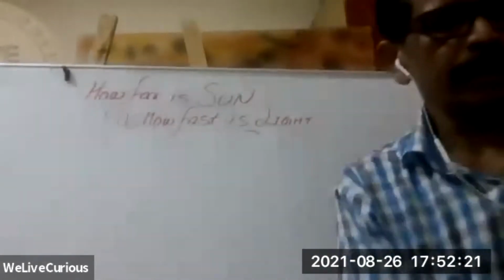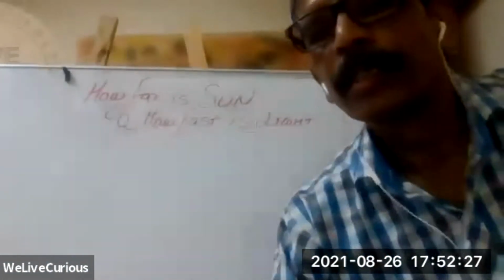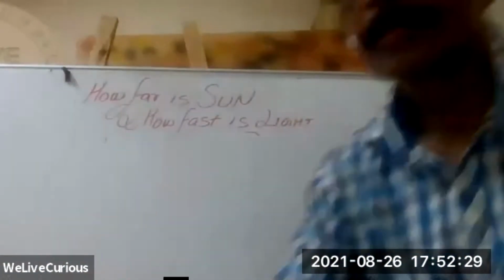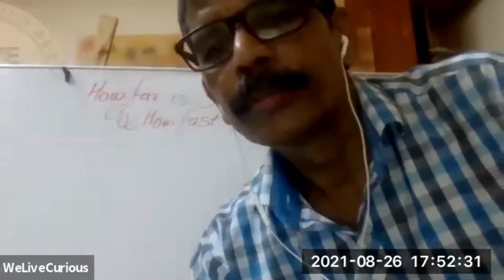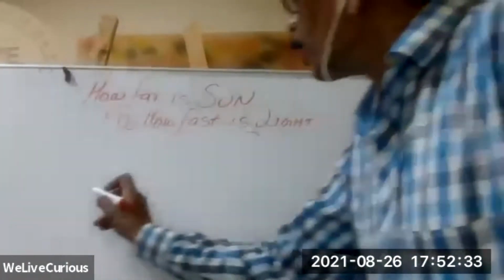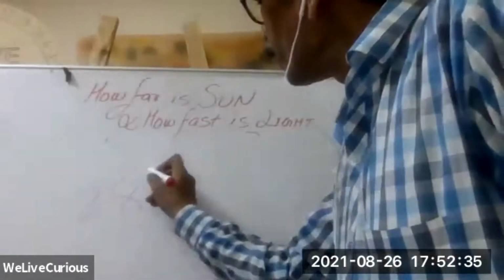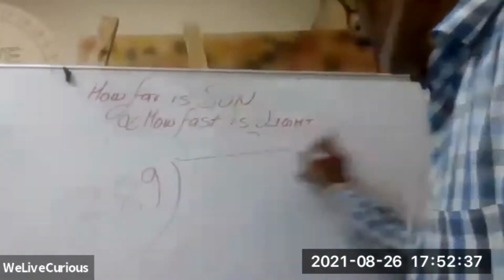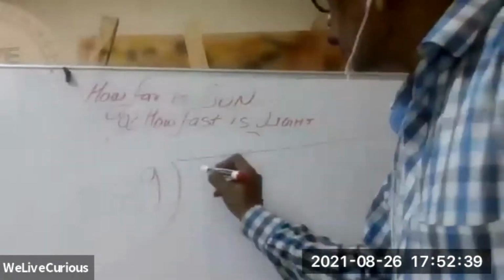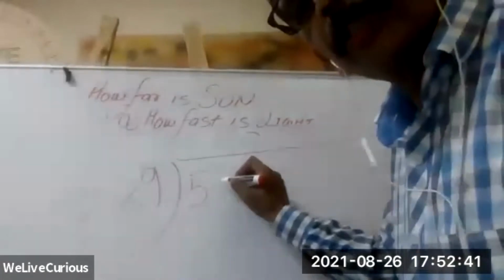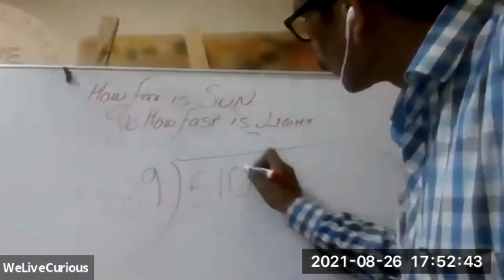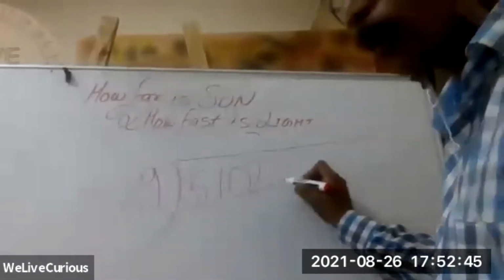Now let us say we want to divide 5,102,357 by 289. I am taking these exercises from some book.